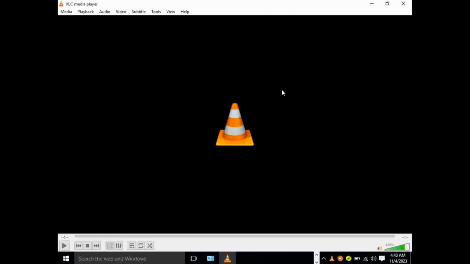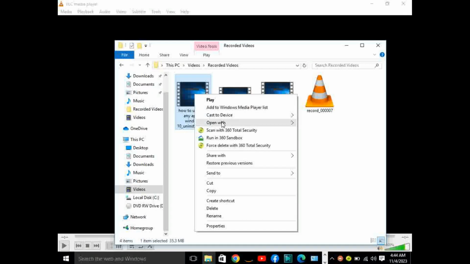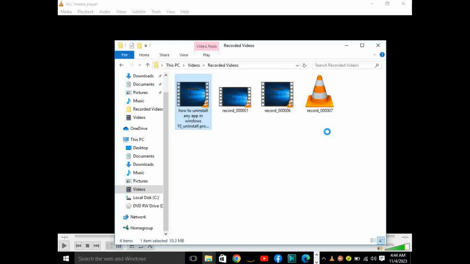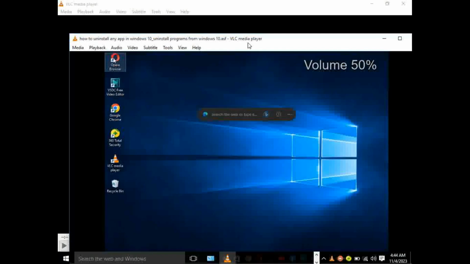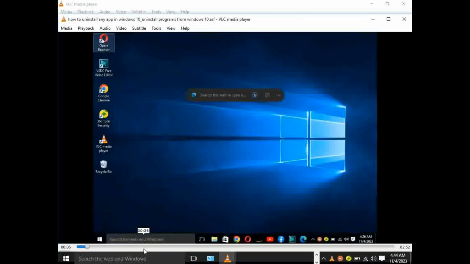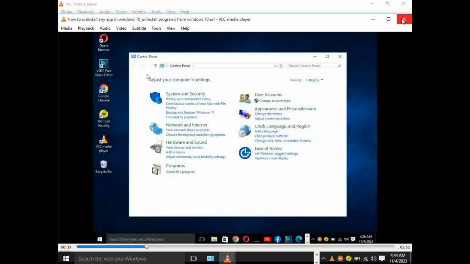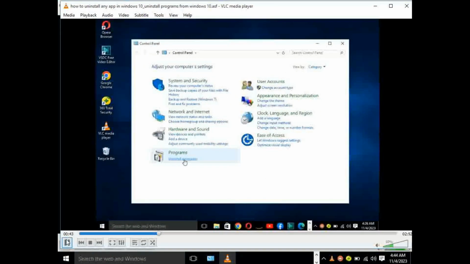Now let's go and see if I can play a video. You right click, say open with VLC Media Player, and it's playing for you. So this is how you can install an app on your Windows 10 operating system.